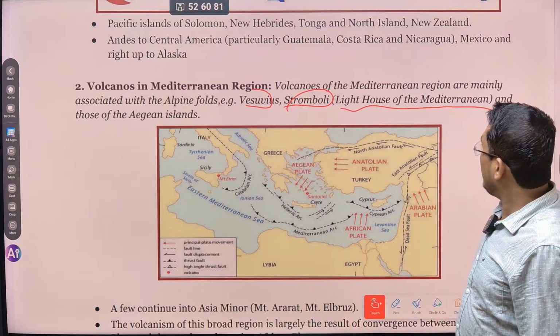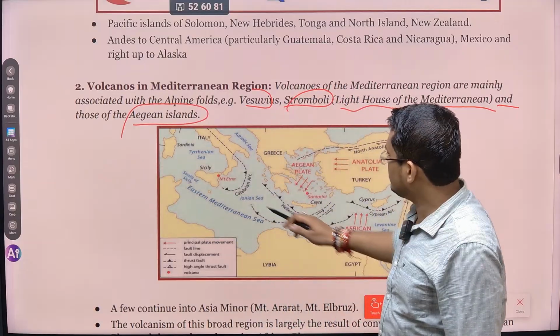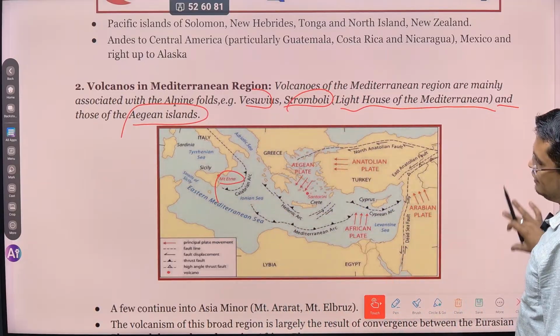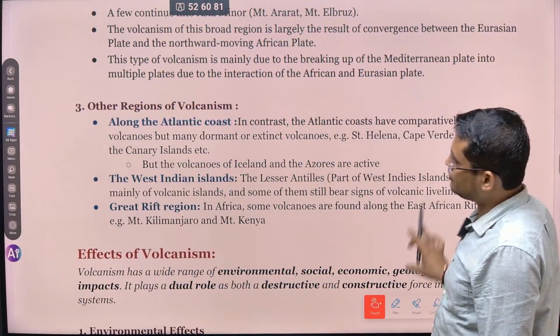ठीक है ना. And those of the Aegean islands. So please map it. It's Mount Etna, Mount Sardinia. So all these locations you have to map. Okay. So that is the second region of volcanic activity.